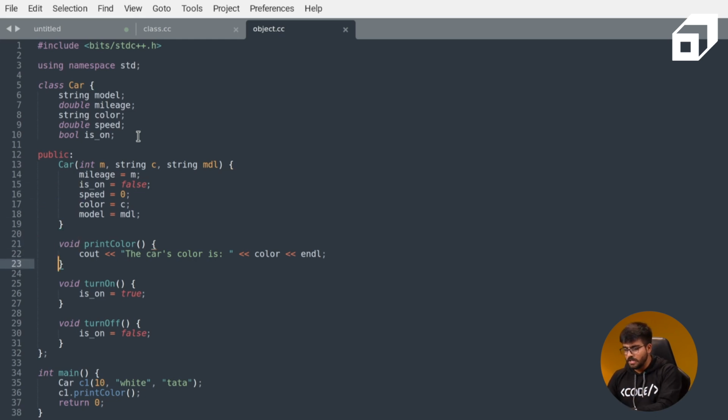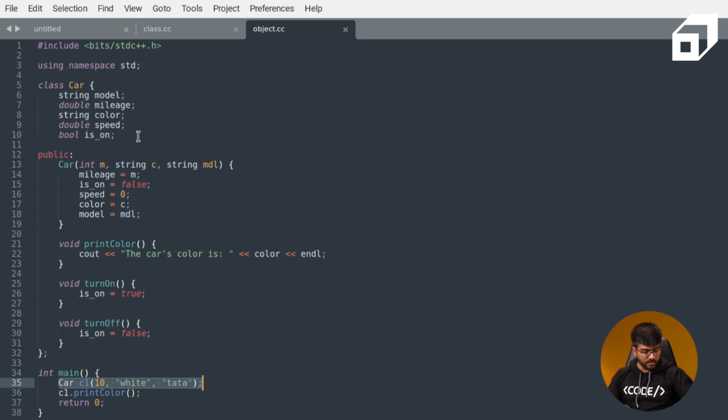And if you notice, I have added a couple of other member functions as well, turnOn and turnOff. If the turnOn member function is invoked, then we change the isOn data member to true, and vice versa for turnOff. Okay, so now this is how we write car c1 followed by a parenthesis and those parameters that we talked about earlier for mileage, color, and model. This is what we can pass if we want to construct that particular object.